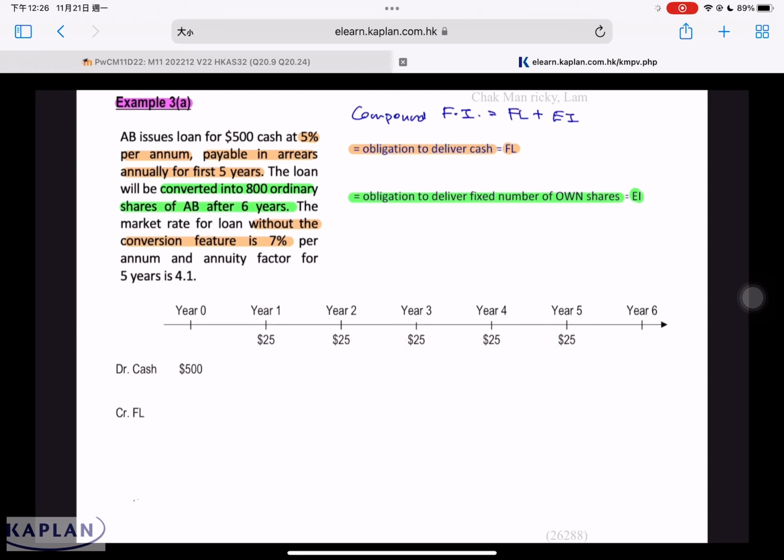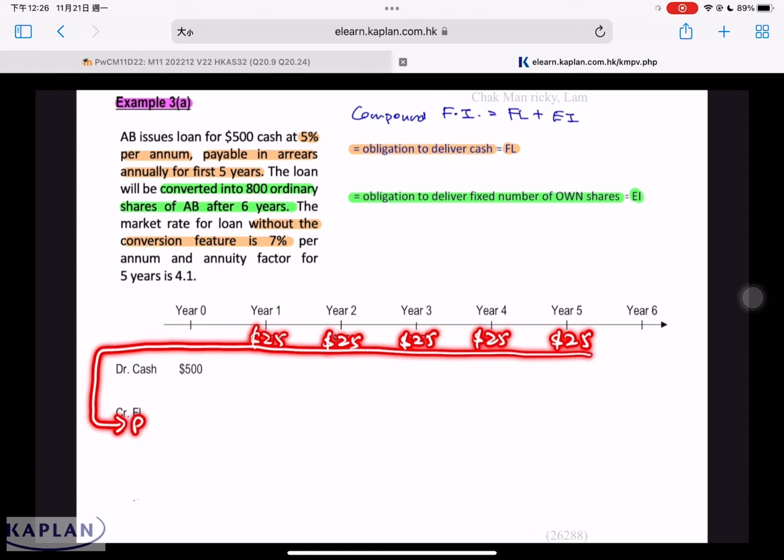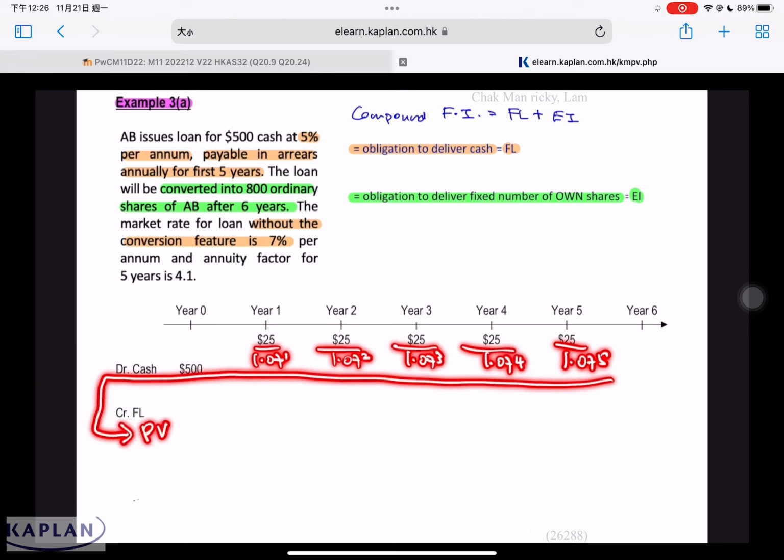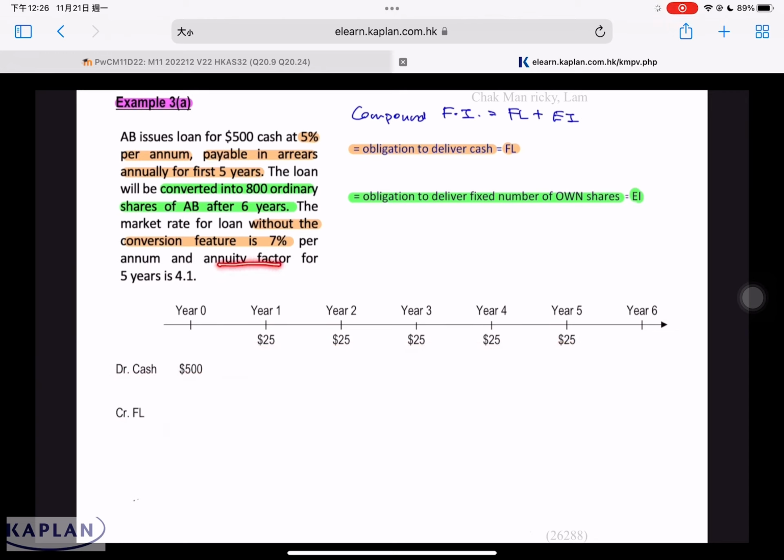What we need to do is discount this 25 to present value based on 7%. If we borrow externally, we pay interest of 7%. So we discount this 25 at 7% for 5 years. We take 25 over 1.07, 1.07 to the power 2, 1.07 to the power 3, 1.07 to the power 4, 1.07 to the power 5. You add it up, it equals the present value. However, we are given the annuity factor. So we just take 4.1 multiplied by 25. You have the same effect to calculate the present value, 103. This represents the present obligation to deliver cash.